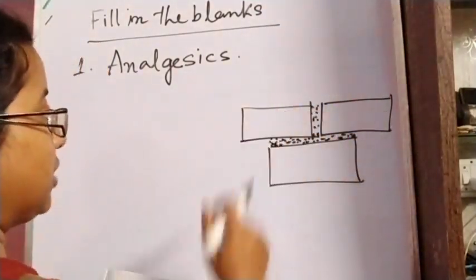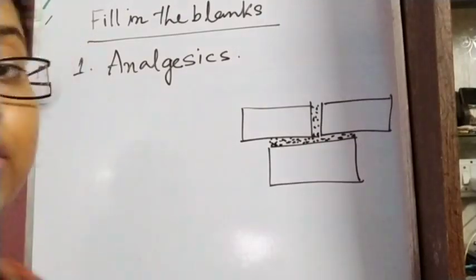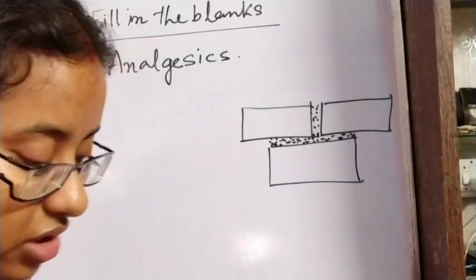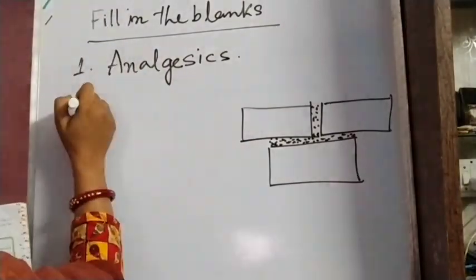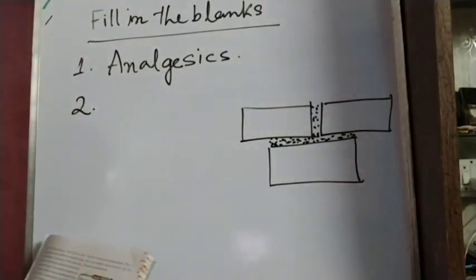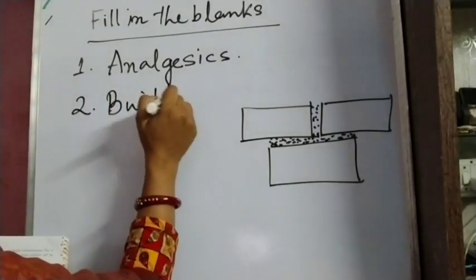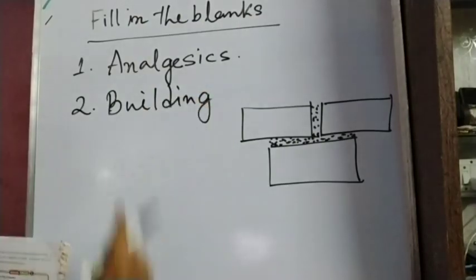So this binding mixture is called mortar, which we use in a building construction site. So the answer to question number 2 will be building material.